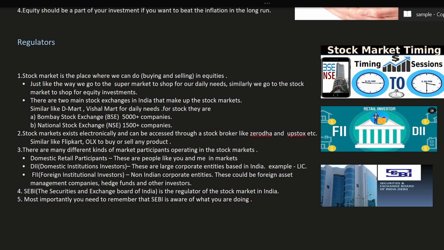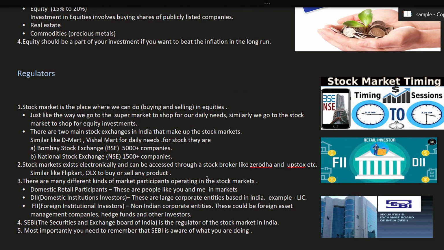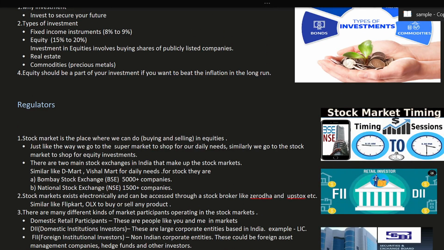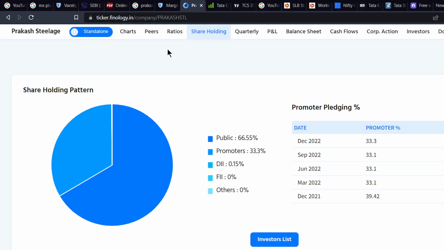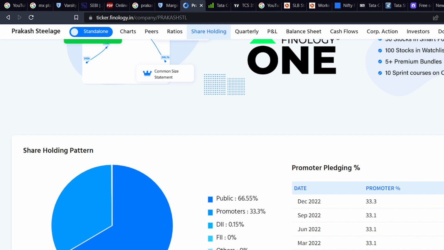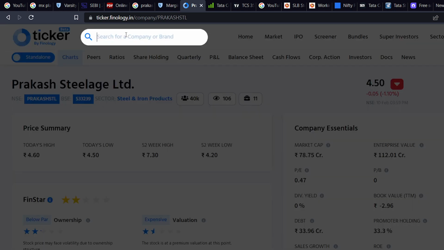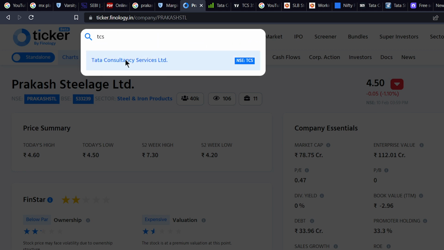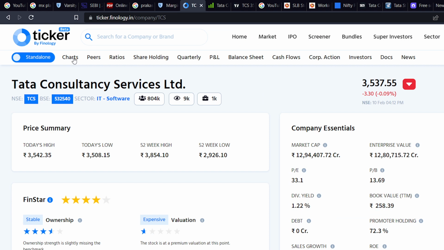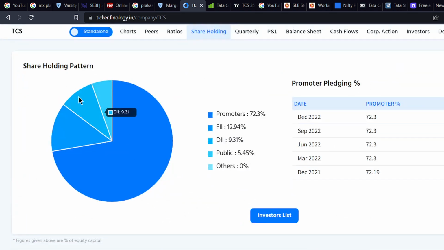Here you can see the shareholders of any company, and there are so many websites for this. I prefer Tickertape. If you go to Tickertape, you can type the name of the company in which you are invested. For example, I go to TCS, Tata Consultancy Services. Above you can see charts, ratios and shareholders. In the shareholding you can see the pattern. Promoter means the company owner. They are holding 72.3% of the total equity.